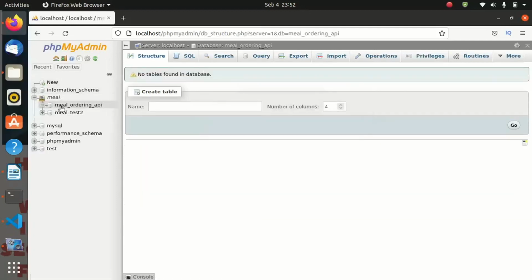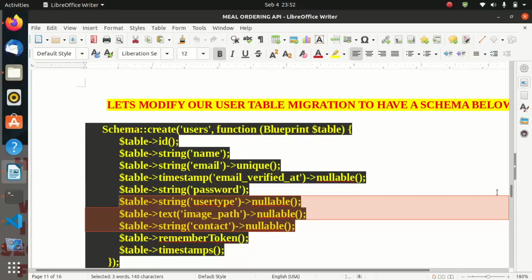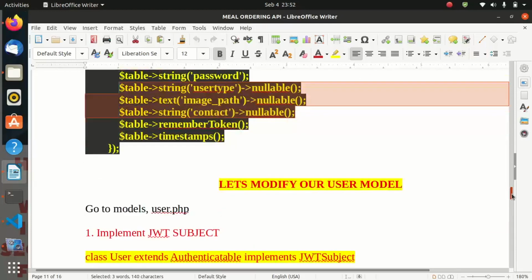So as you are seeing, this is a database with no table. We are about to make our tables using the migrations. So after creating our database, let us see what is next.